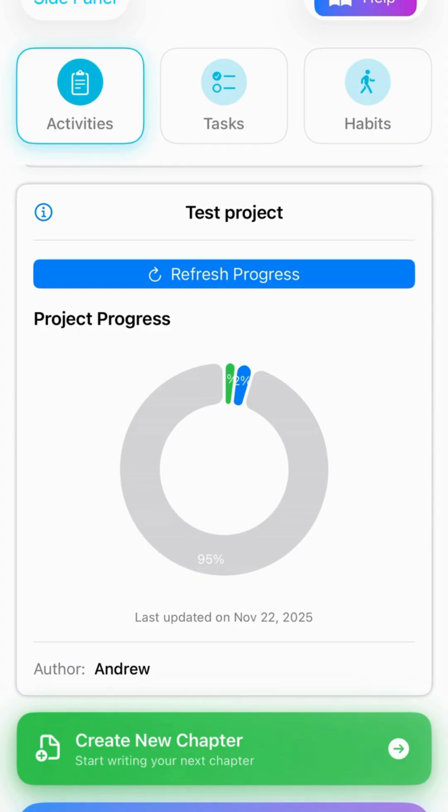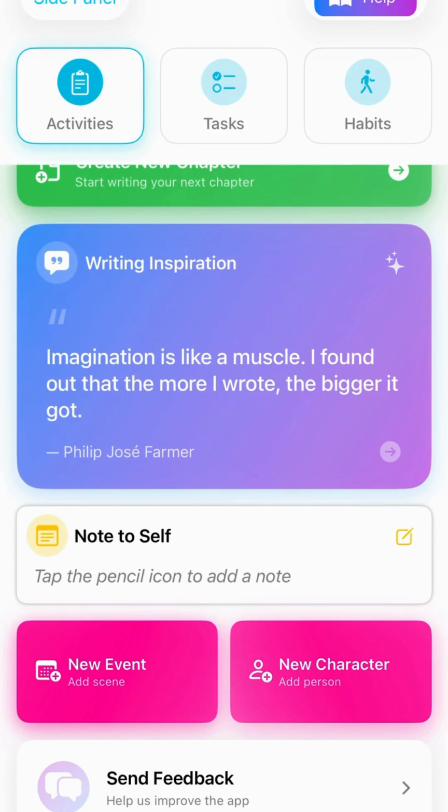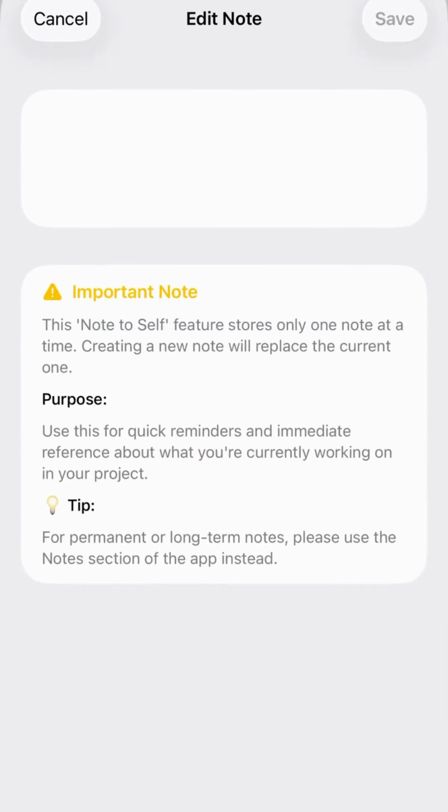The Note to Self card is a simple spot to capture quick thoughts. You might get interrupted, or ideas can arrive at inconvenient times. This card lets you jot down a reminder. It shows one note at a time, the most recent version you've saved. Tap the edit icon to add or update it. When you return, you'll see it right away.